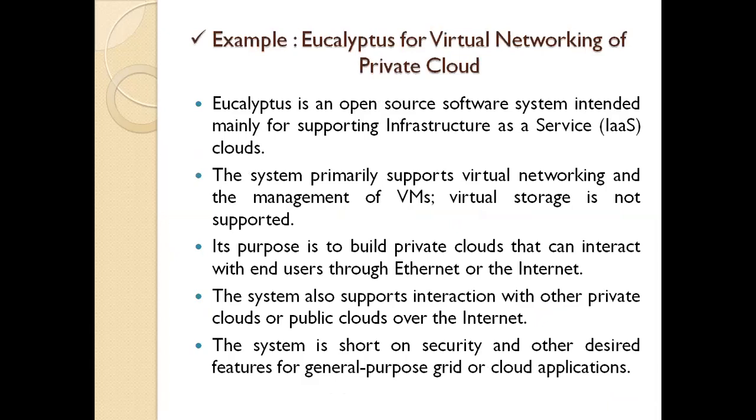The first one is Eucalyptus for virtual networking of the private cloud. Eucalyptus is open source software intended mainly for supporting only infrastructure as a service clouds. Means it is not concentrating on the other services; it is completely concentrating on IaaS only. Primarily it supports virtual networking, management of virtual machines, and virtual storage.